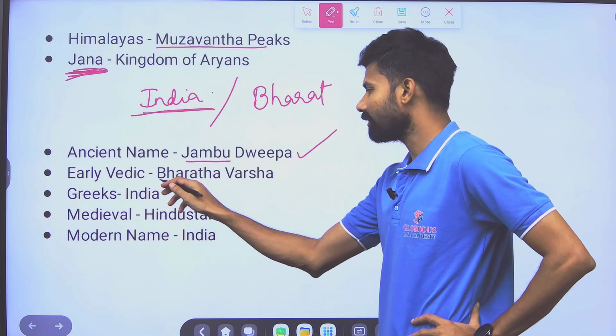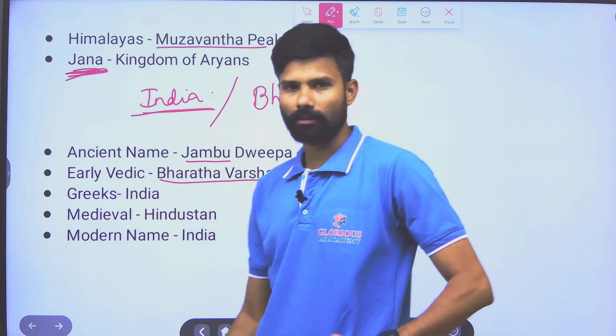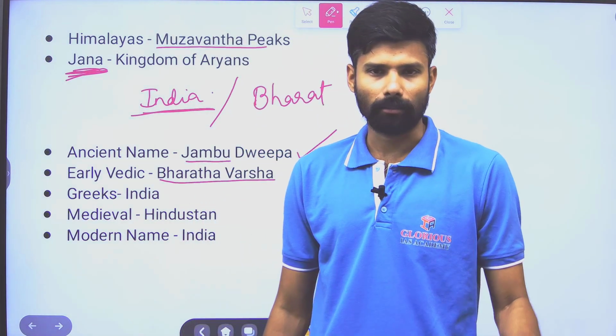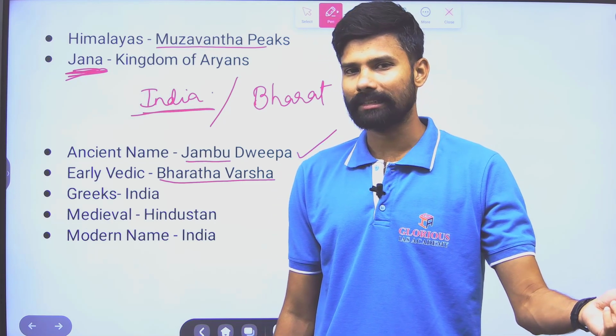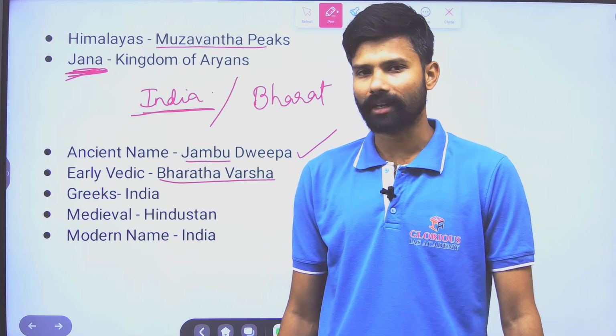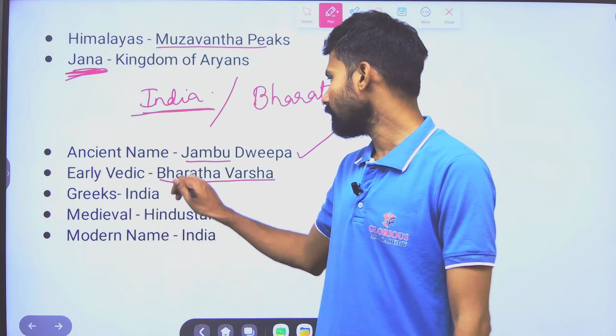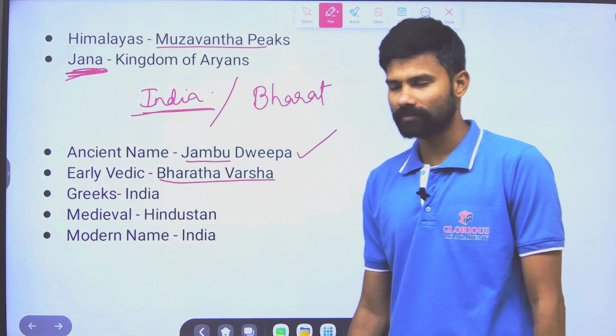During the early Vedic times, there was a war between the Bharata tribes and others. This is called the Dasaraja battle. After the defeat of the Dasarajas, it was called Bharata Varsha.